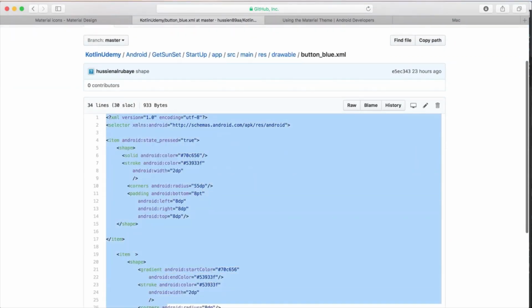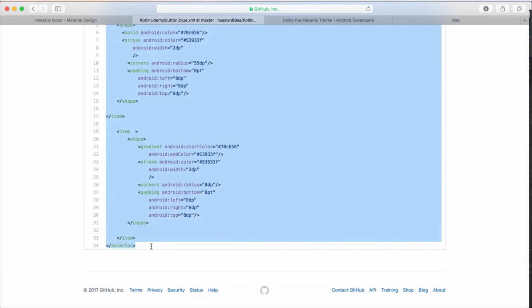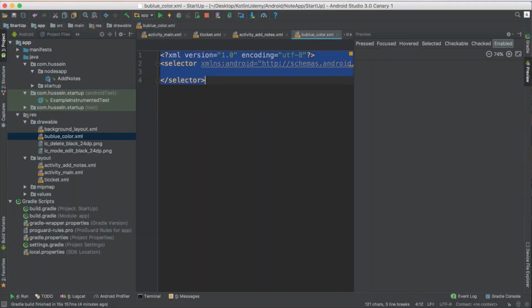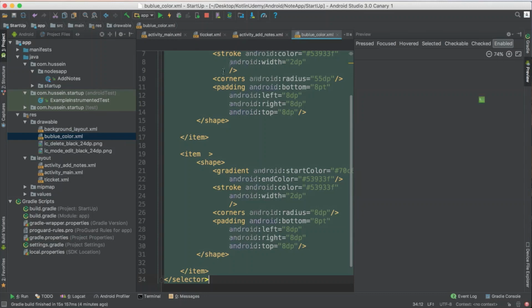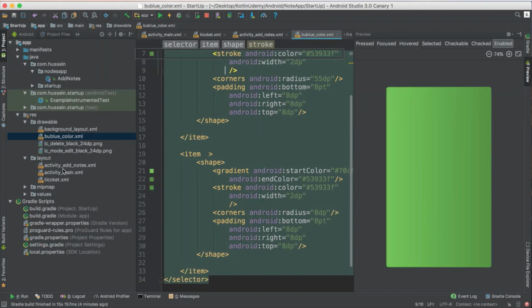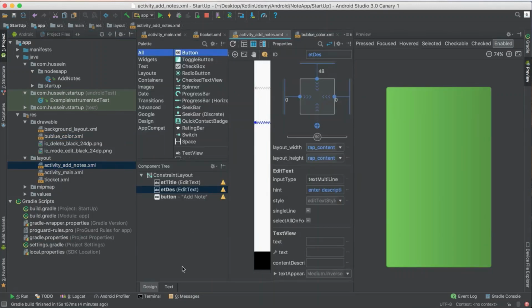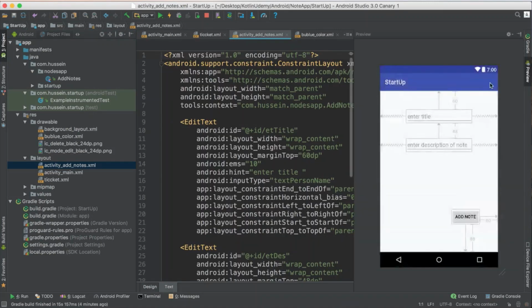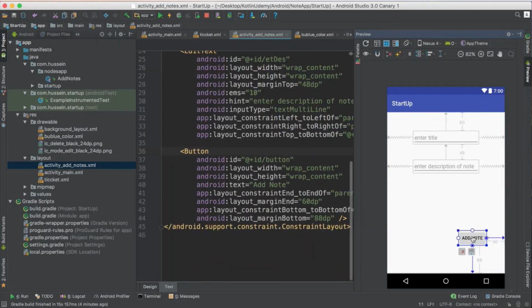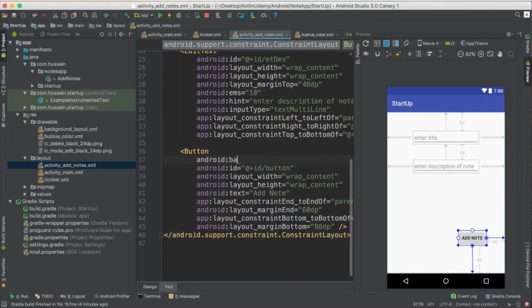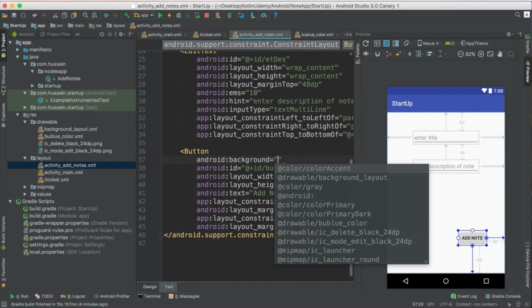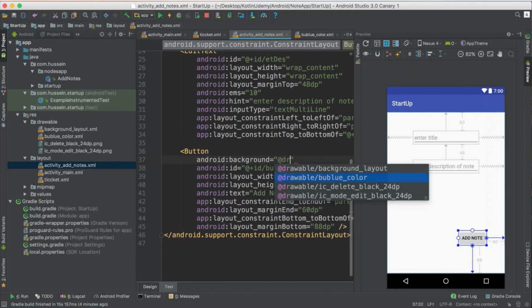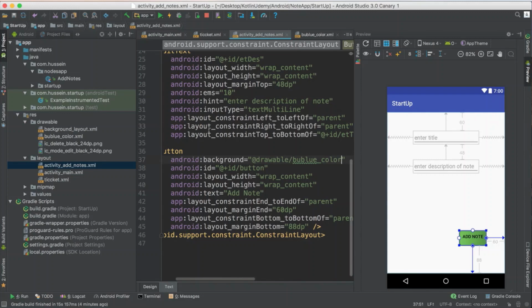I just want to make my code, my layout more professional, and also make you understand everything in detail, which would be great for you. So just copy this code, go back to the activity add and design it. This is the button. For sure, android background, add drawable, and use the blue button. That's good for now.